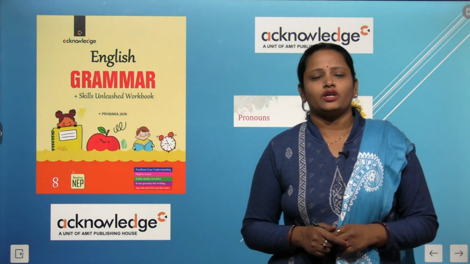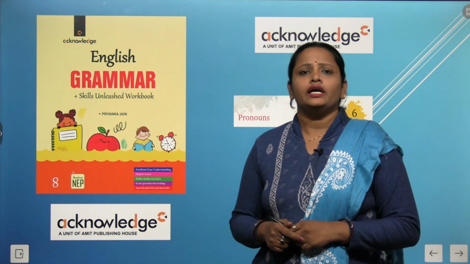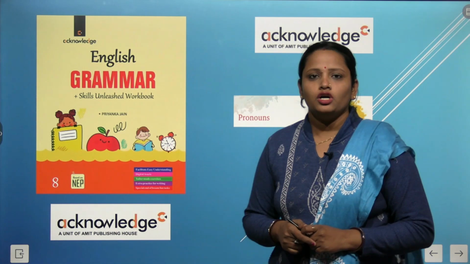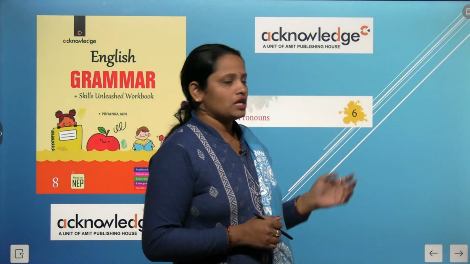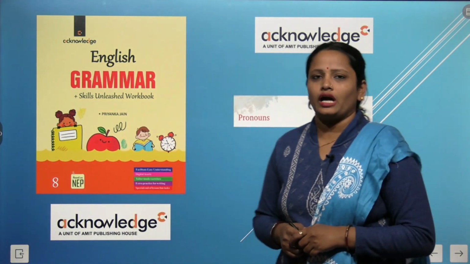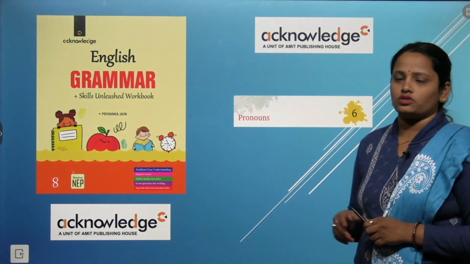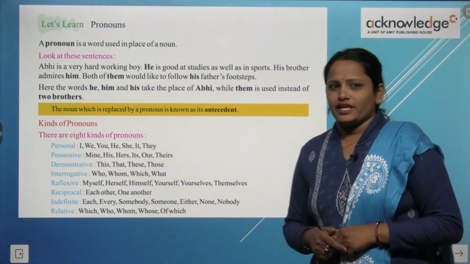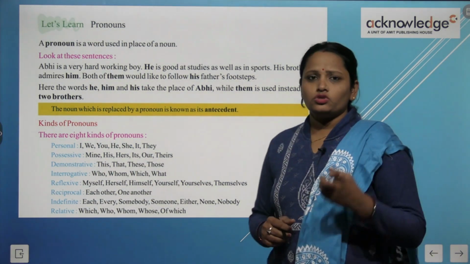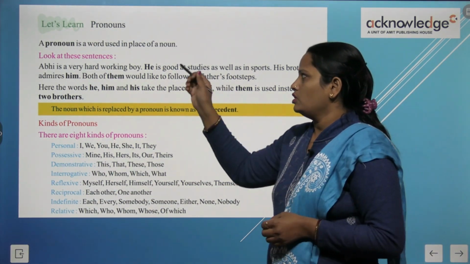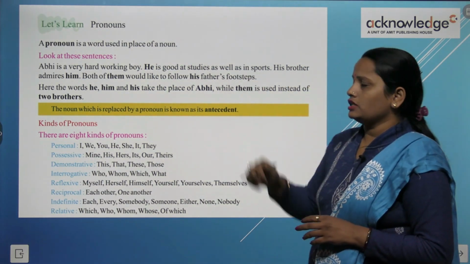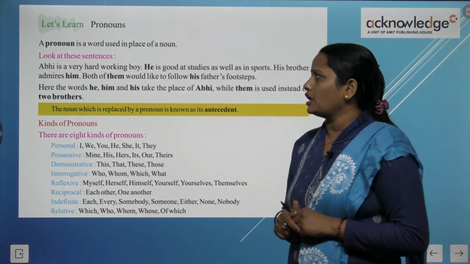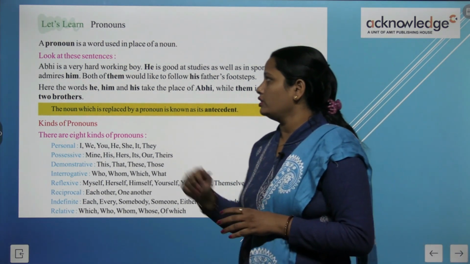This is your English grammar book, and the name of your book is English Grammar Plus Skills Unleashed Workbook. We are going to do chapter number 6 of your book, and the name of the chapter is Pronouns. What are pronouns? Pronouns are those words which we use in the place of a noun. It's written here that a pronoun is a word used in the place of a noun.